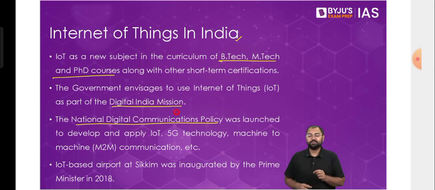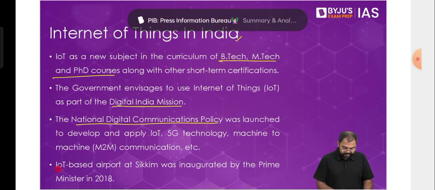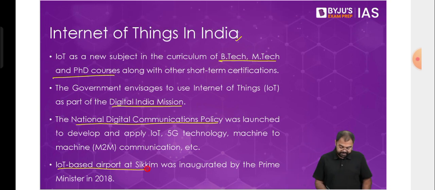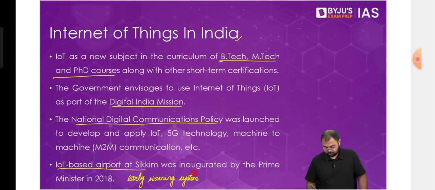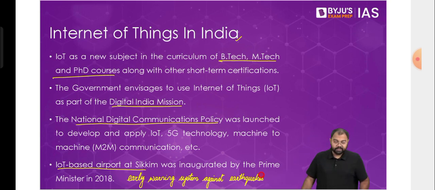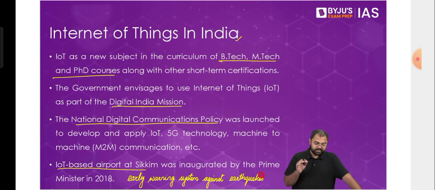For example, the very first example was almost 5 years ago when the first Internet of Things based airport was inaugurated by our Prime Minister in Sikkim. Now, this airport basically acts as an early warning system against earthquakes. So this has been established as an early warning system against earthquakes in Sikkim, near Gangtok. That's why we see that these steps are being taken now in India, and that shows the seriousness that the government has been showing in this particular scenario.